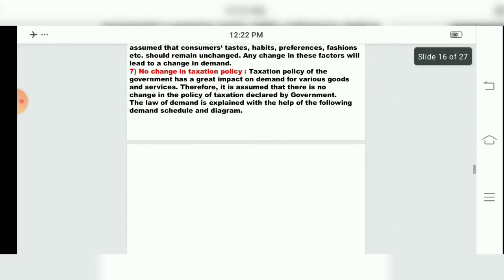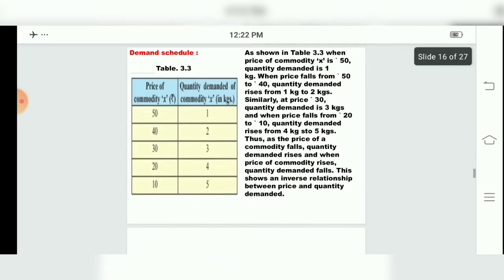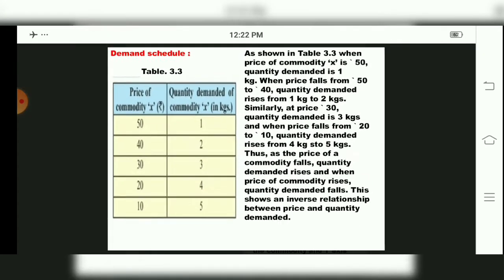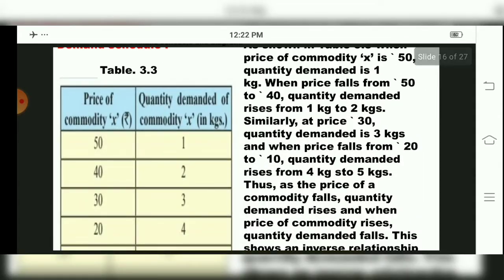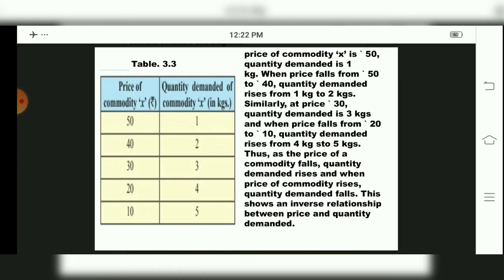Now we come to the definition. If you want, you can write the meaning. Introduction we finished, statement we finished, children. Now we come to the next point, meaning. You can write demand is equal to ability plus willingness to pay, that is, purchasing ability plus willingness to pay. That you can write in the third part.